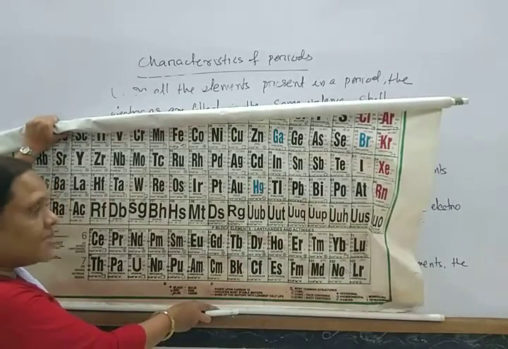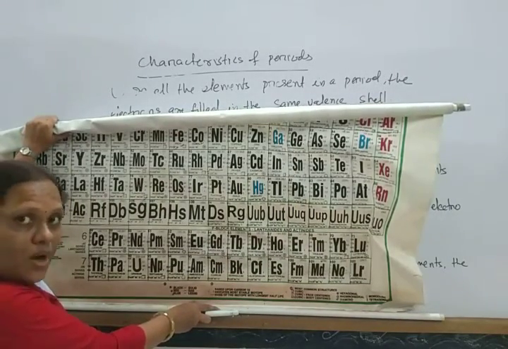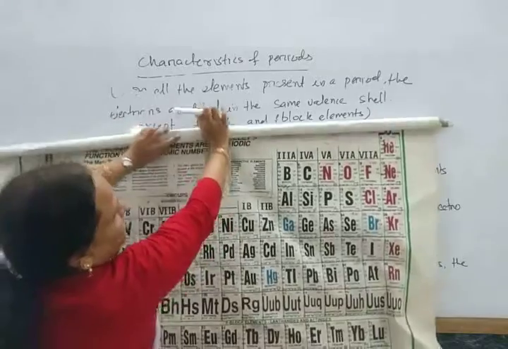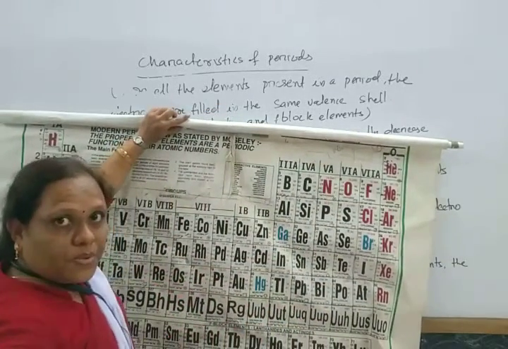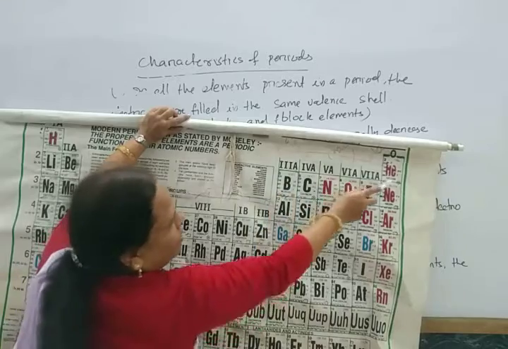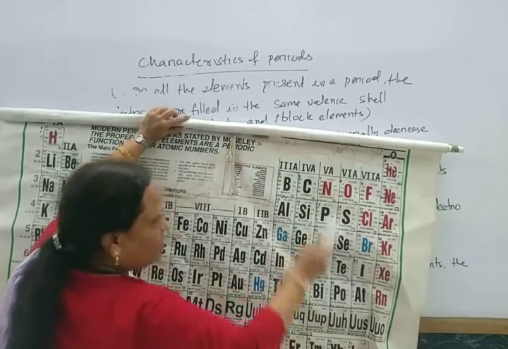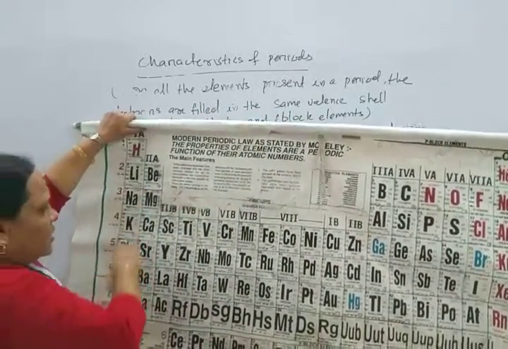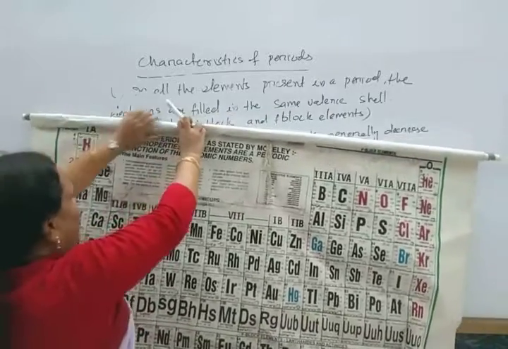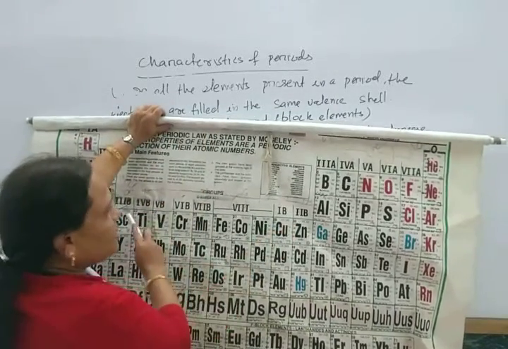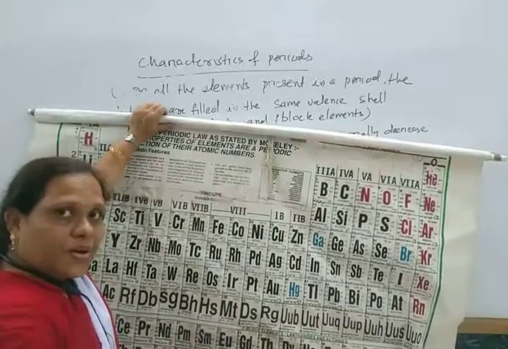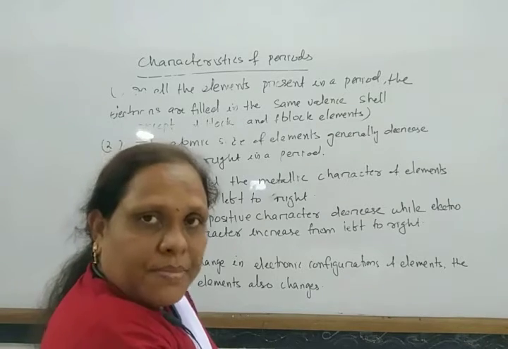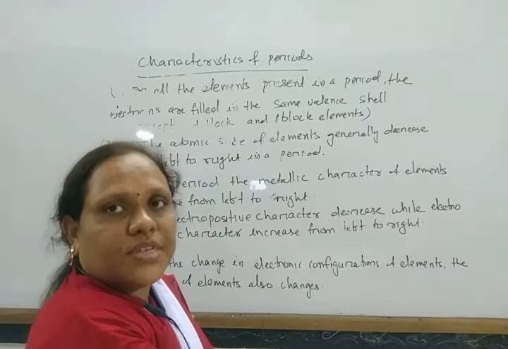In this way, these are again classified into different blocks. This one is the F block. This one is known as the P block elements, group 13 to 18, 3A to 0. And 1A, 2A are known as the S block elements, and from group 3 to group 12 are known as D block elements. Later we will discuss what the block elements are and what the characteristics of these block elements are.